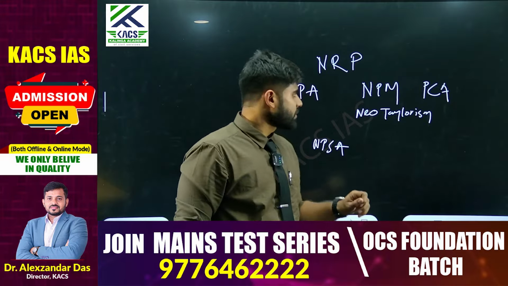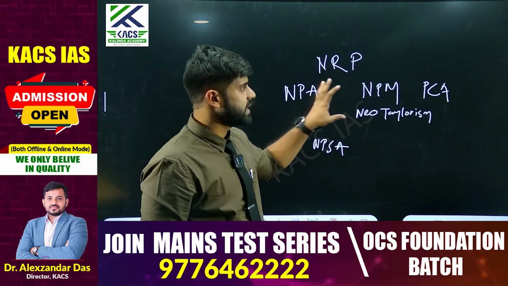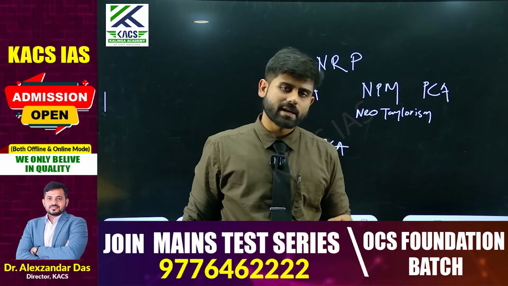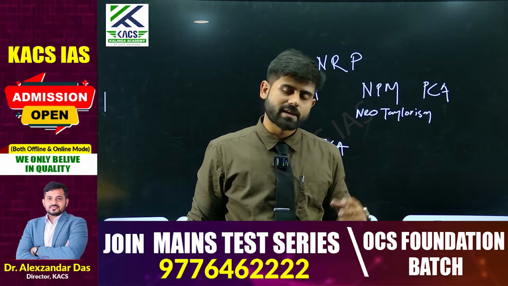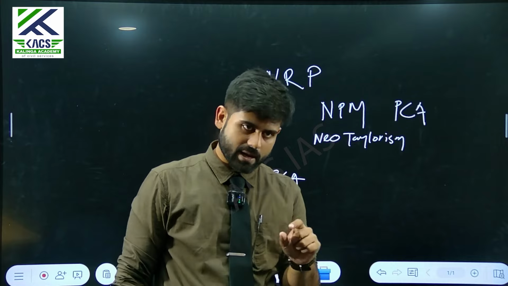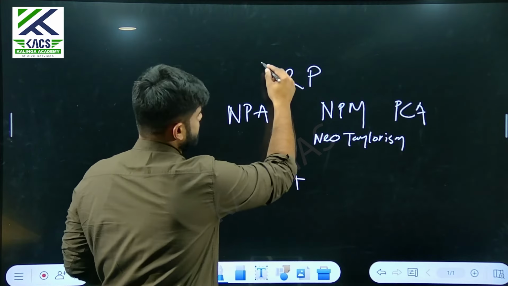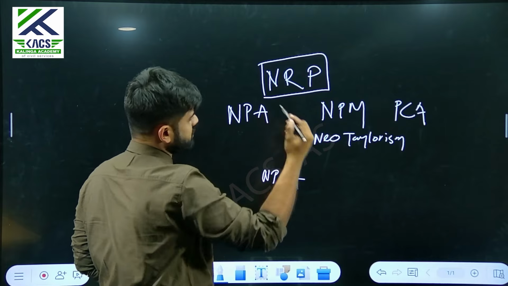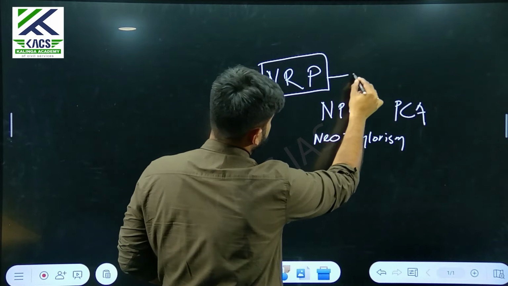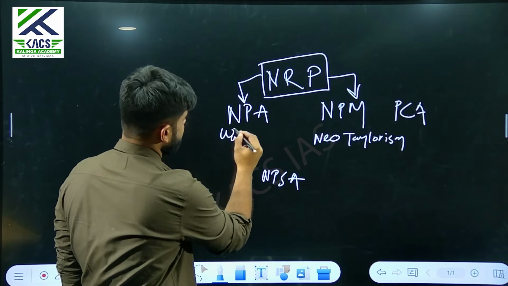Now it might look like these are different units and you are supposed to read them as different units. But when you are consolidating them as different units and in the final time you are revising, it will be difficult. So it is important that you understand how they are linked. So what I'll do is, I'll link it. Let's say NRP. NRP is New Rights Philosophy. Now NRP has two parts, right? NPA and NPM.